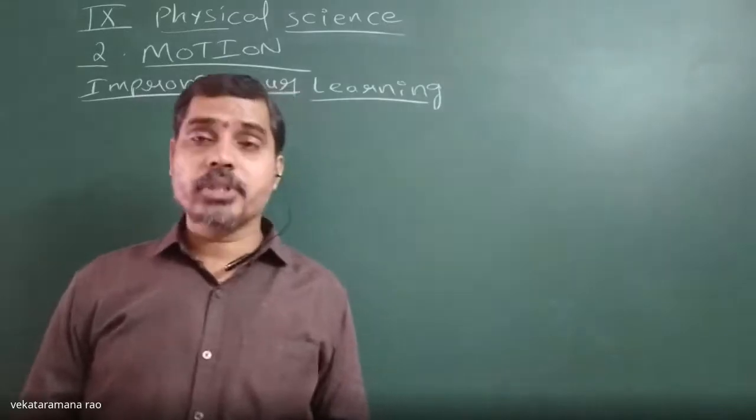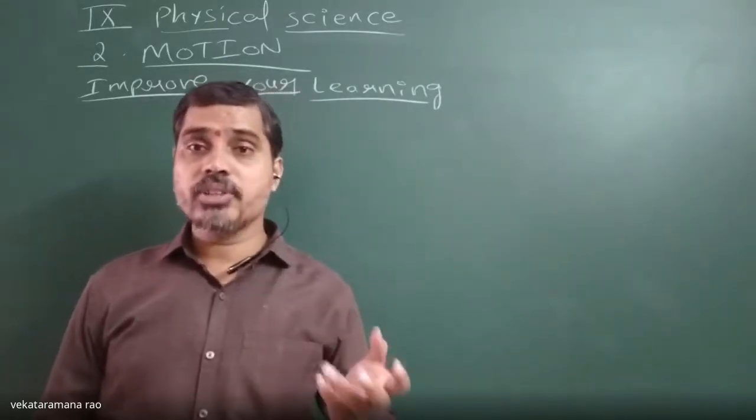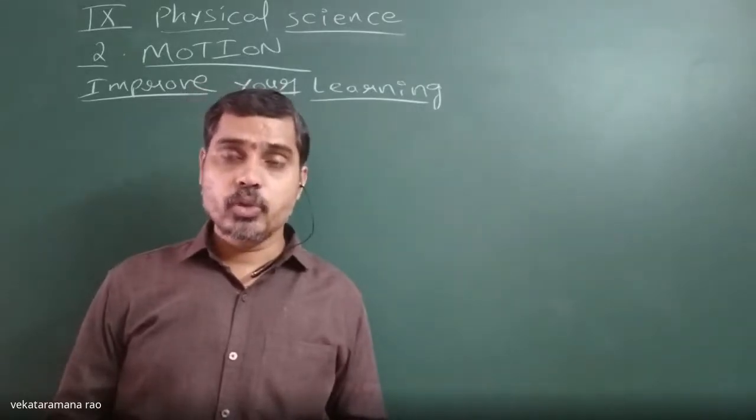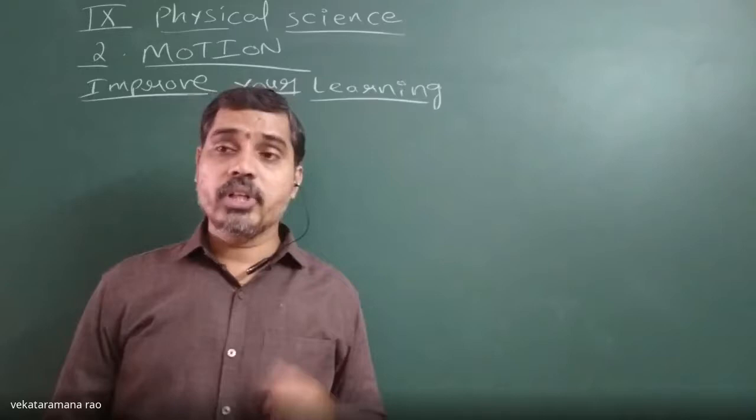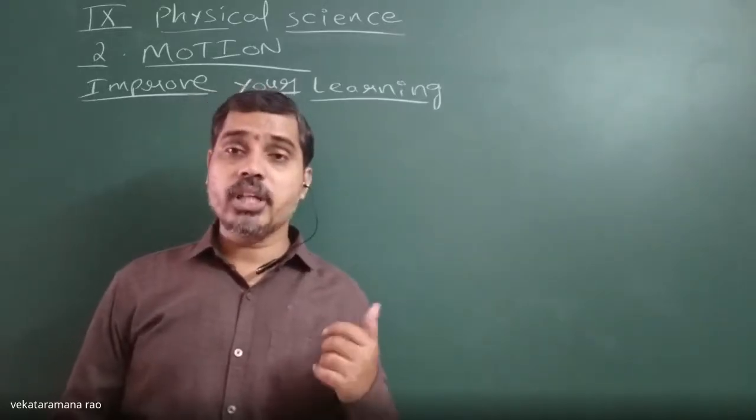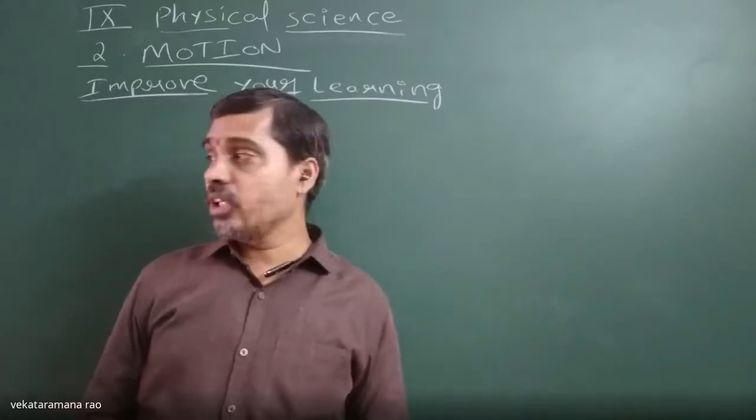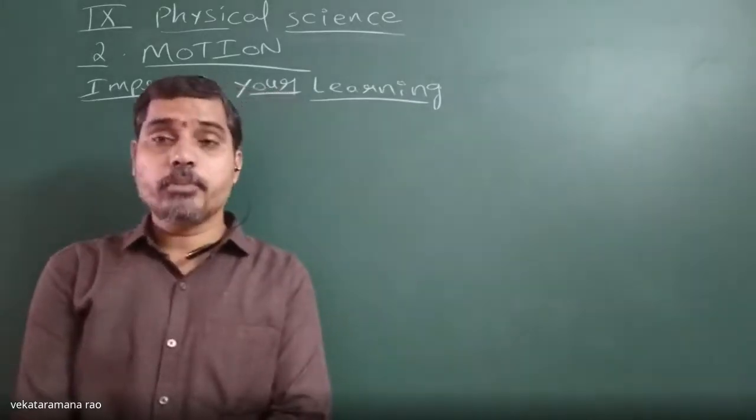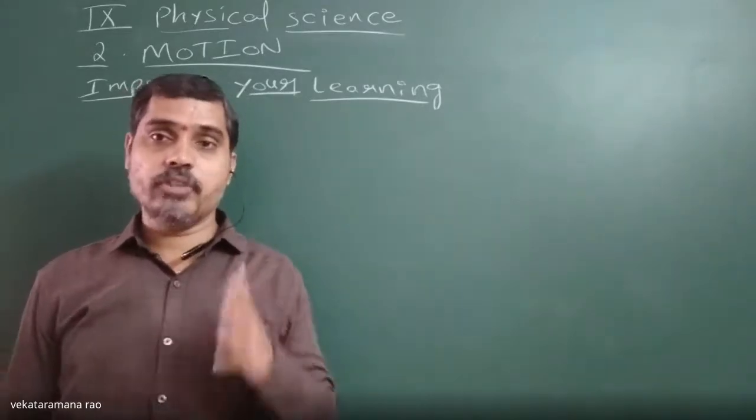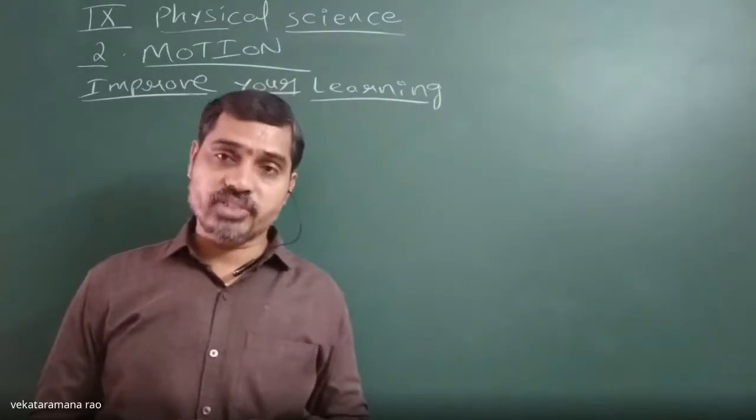Now, when is an object said to have uniform speed? If a body covers equal distances in equal intervals of time, then the object is said to have uniform speed. Then an object is said to be in uniform velocity if a body covers equal displacement in equal intervals of time. That means if a body moves with the same speed in one direction only, without changing direction, then it is said to be in uniform velocity.